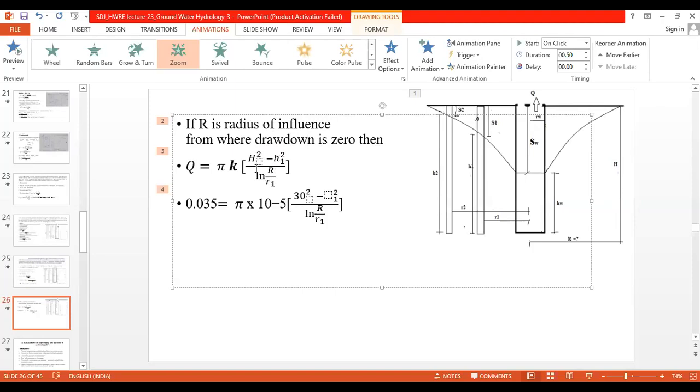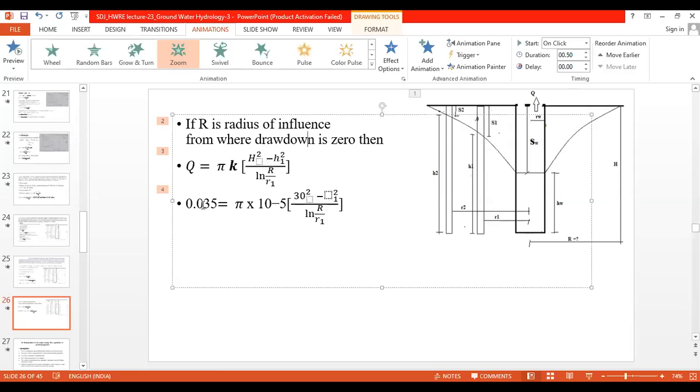Now here, if you change the limits, please try to understand what I am saying. If you consider the capital H as well number 2 or observation well number 1, and H1 as well number 2, then it will be H1 square minus capital H square upon ln of R1 by R. No doubt that the answers will be the same, only the parameters will change. So instead of doing that, we are going to consider only the upper limit as well number 2 and the lower limit as well number 1. So H square minus H1 square upon ln of R by R1.